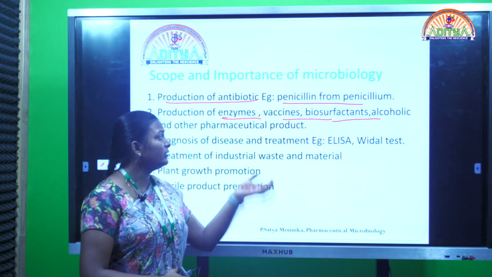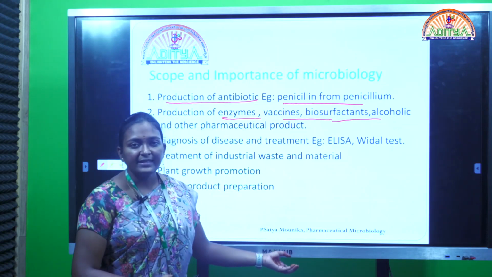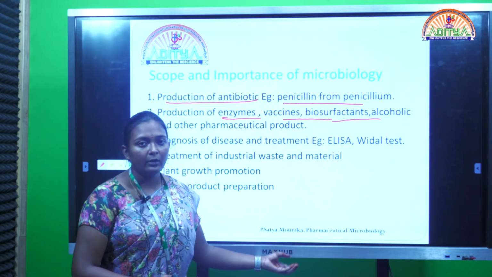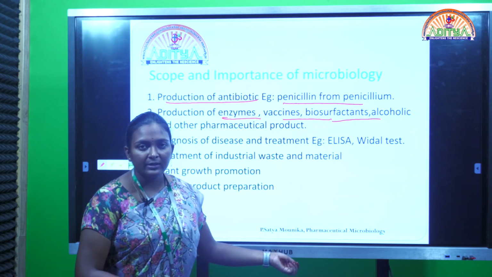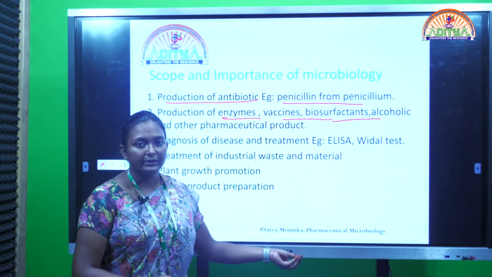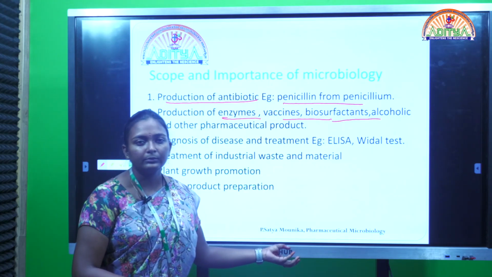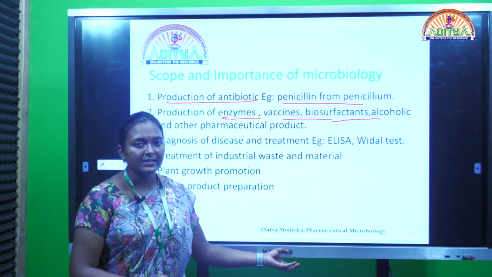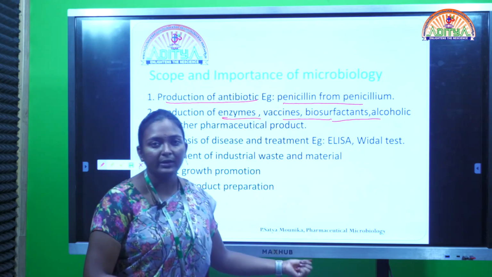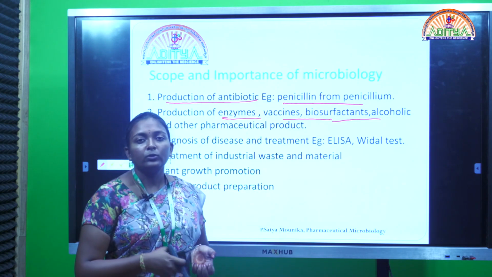And also coming to the vaccines and enzymes. The enzymes which are present in our body or in our gut are also prepared in laboratories for microbiological purposes, for curing a particular disease, and also for vaccines. Vaccines are nothing but attenuated microorganism preparations, right?